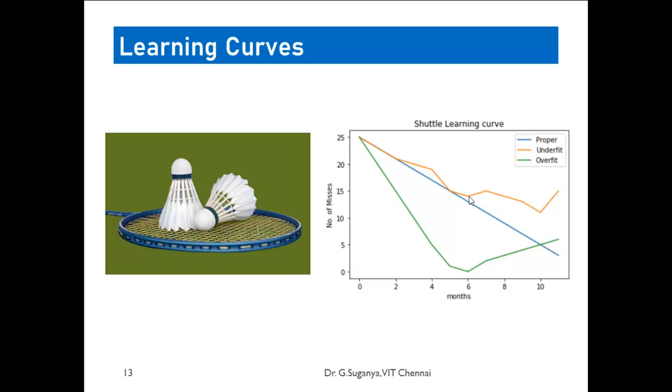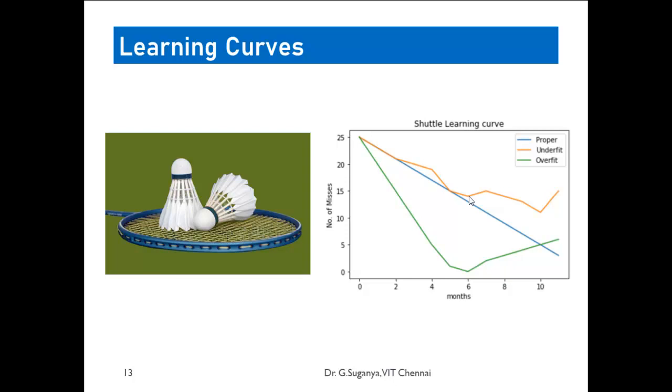By the end of 5 months itself he is able to reach one miss. But what happens after the fifth month? Maybe because he is overconfident, his learning pace gets reduced, and hence the number of misses gets increased.